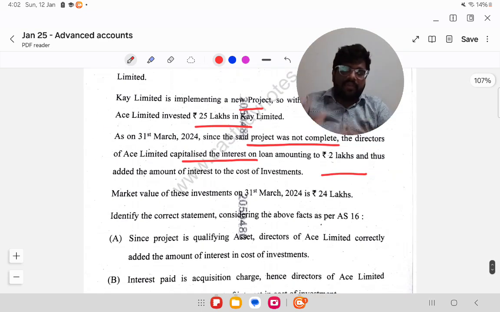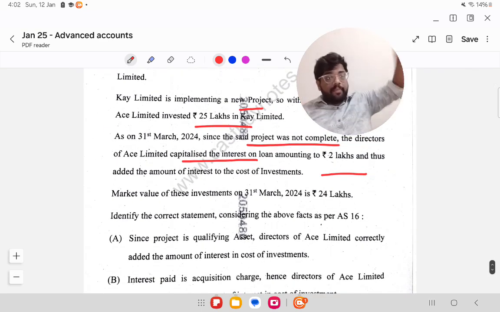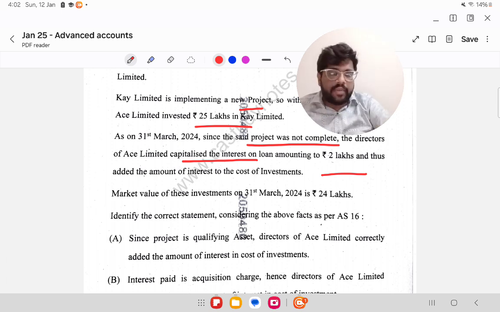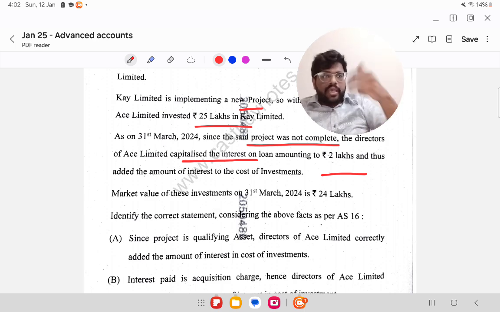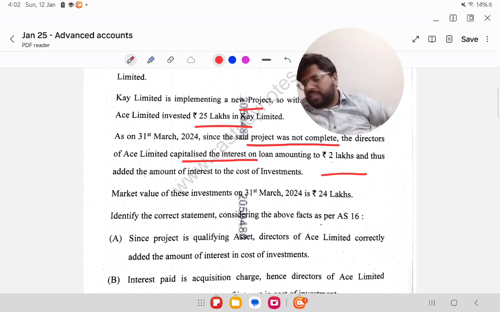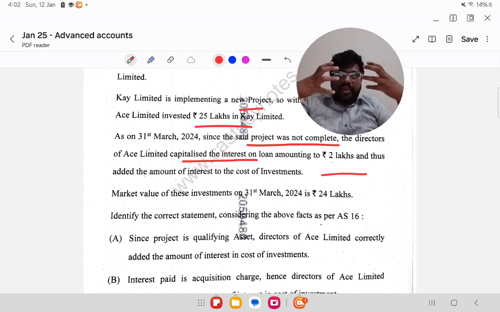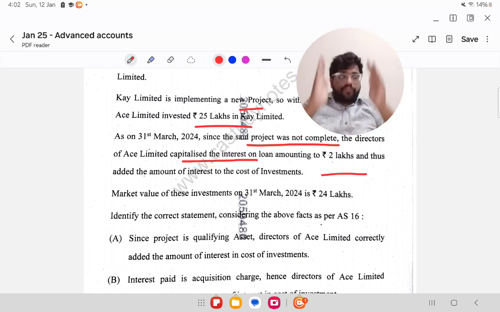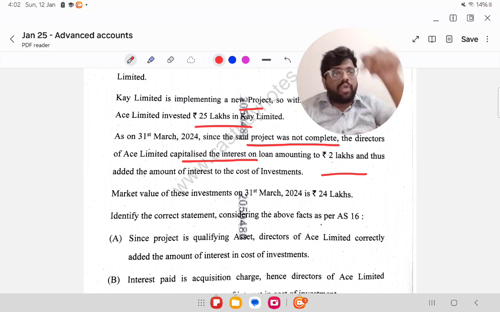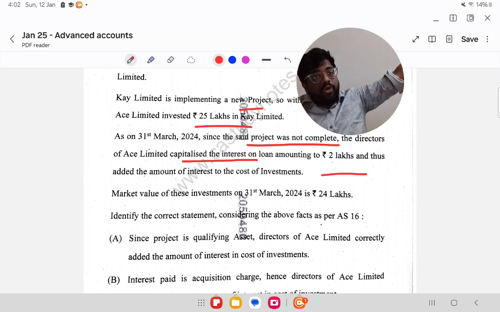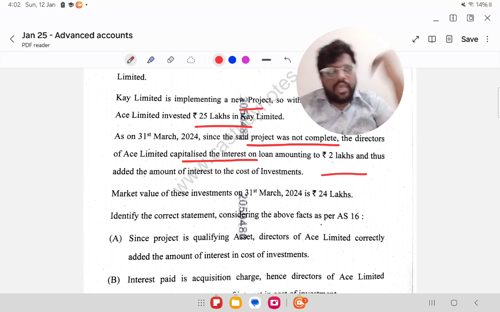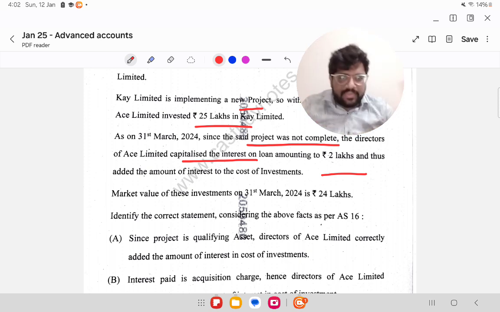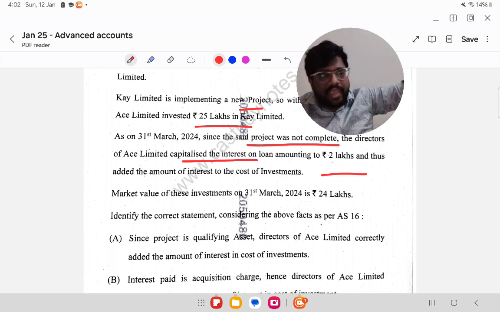Identify that. We have invested in some other company, and that company is doing some project which is not yet completed. So what the first company is saying is that since that project is not completed, as per AS 16 borrowing cost, we have to continue to capitalize these interests. Nothing doing, because it should be a qualifying asset for us in order to capitalize. It is not a qualifying asset for us. Probably it might be a qualifying asset for the other company in which we have invested. Maybe they would have capitalized interest. I'm not sure, just guessing. Maybe they are allowed to do that.